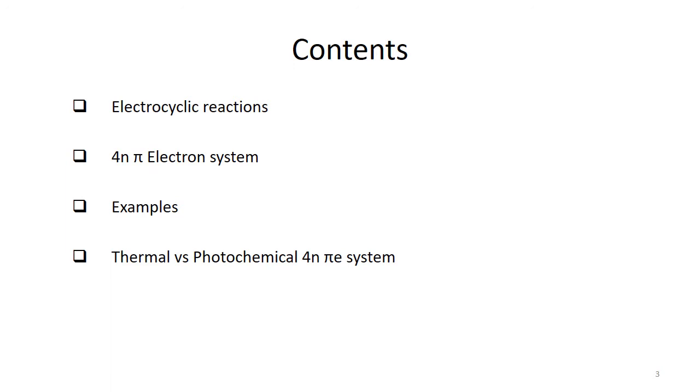Here are the brief contents of today's lecture. We shall talk about electrocyclic reactions. In electrocyclic reactions, we shall talk about which kinds of systems are 4n pi electron systems, a few examples, and then thermal versus photochemical 4n pi electron systems.